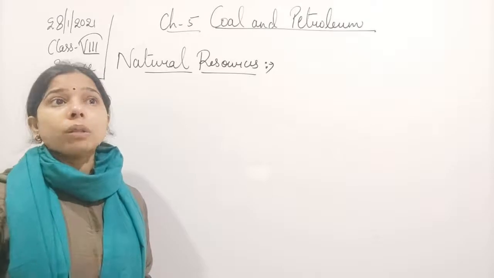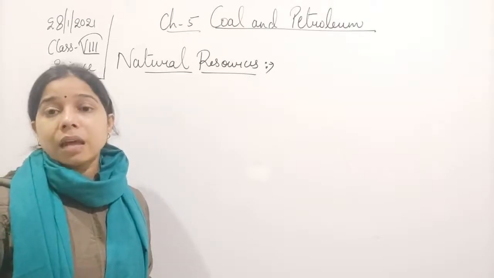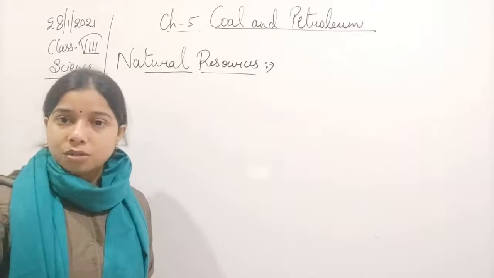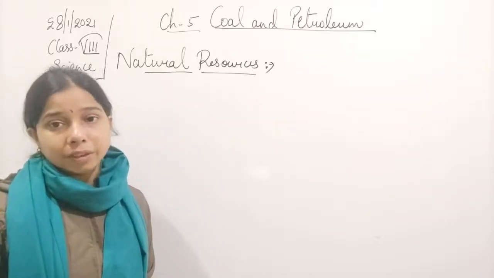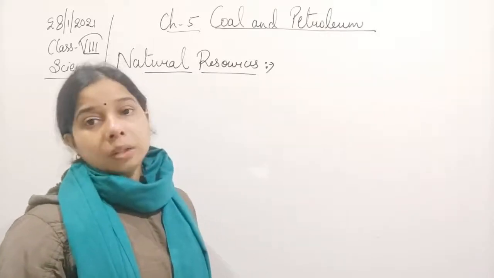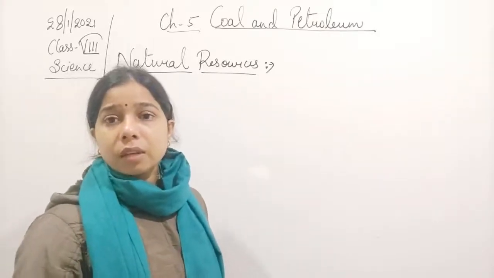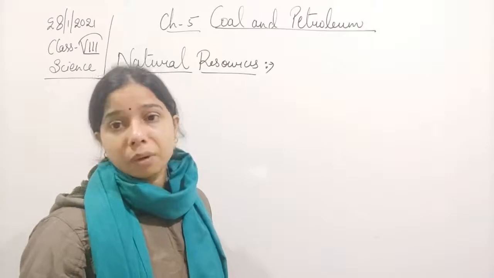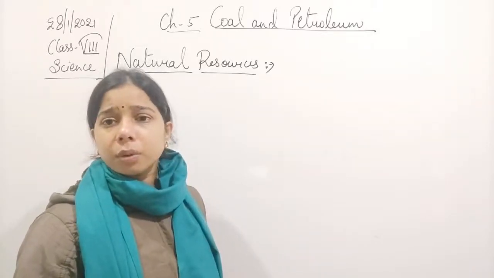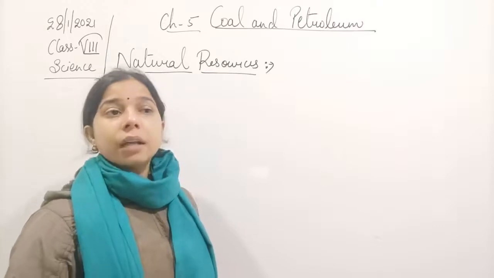Gases, students, all the different kinds of air present in the atmosphere are important, including nitrogen, carbon dioxide, even oxygen, which is very much important. If we talk about liquid, water is the best one that we can say, which is highly important for the survival of any living organism. Without water nobody can survive.